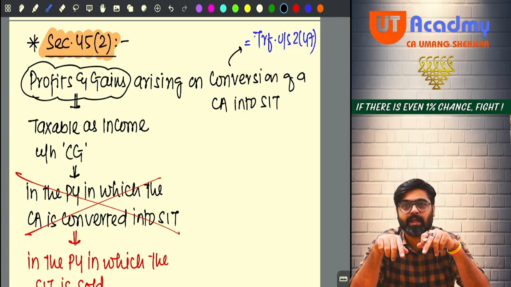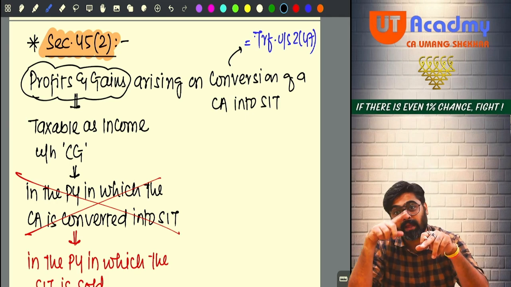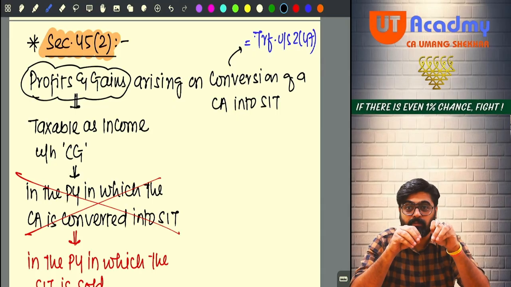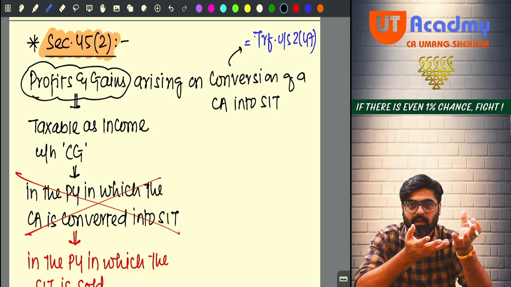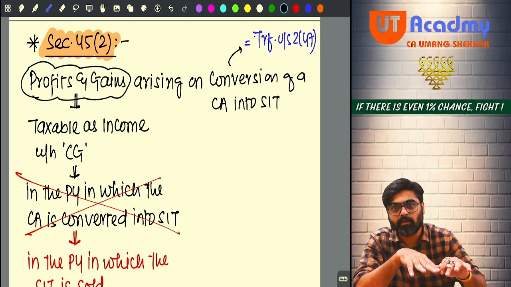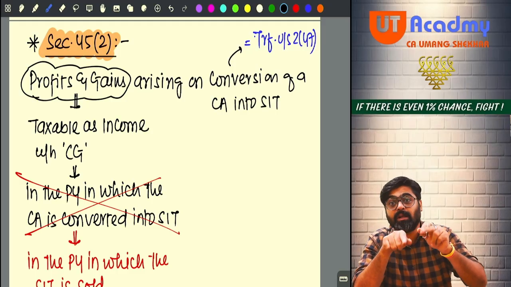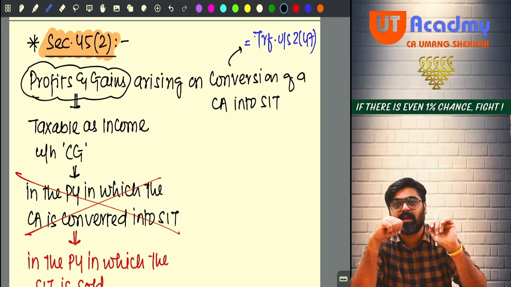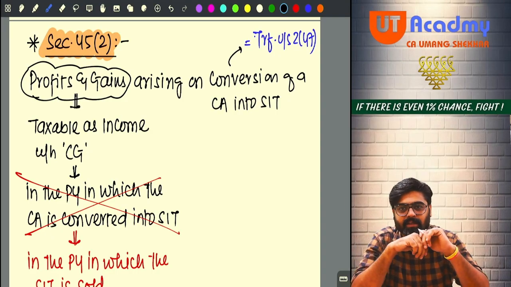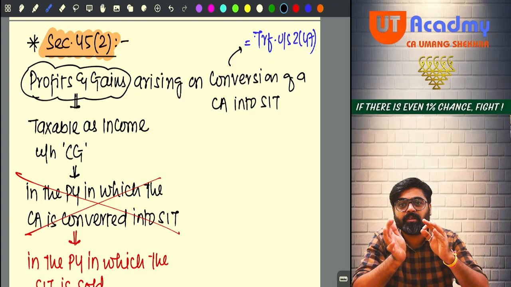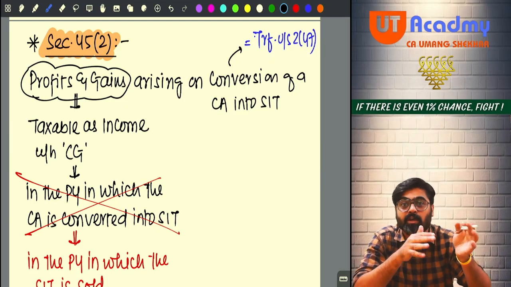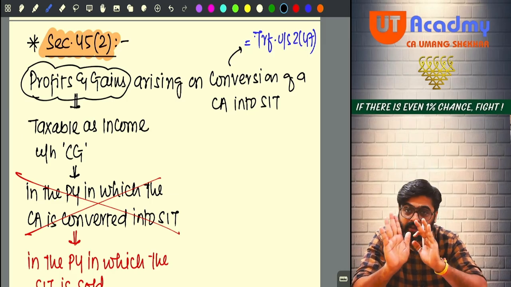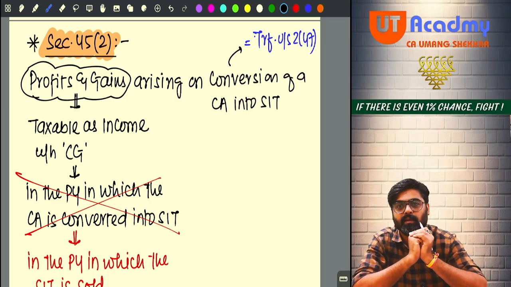So that cannot be taxed under the head capital gain by applying the general charge. Likewise, there will be something special which will happen here also, which will result in profit or gain. But that profit or gain cannot be charged by applying the general charging section. So there has to be some specific charge for this type of profit or gain also. We want to charge this gain also under the head capital gains.